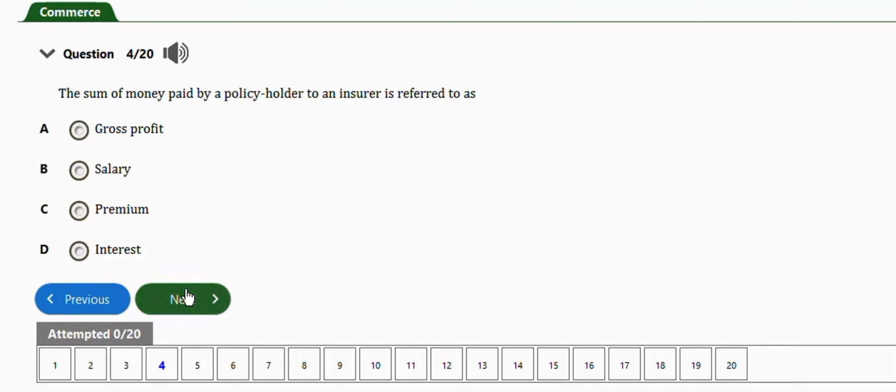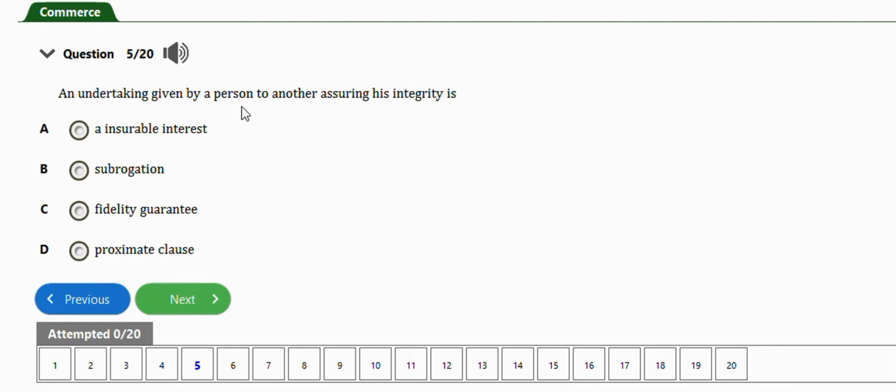Okay, next question is this one. It says an undertaking given by a person to another assuring his integrity is, we have an insurable interest, obligation, fidelity guarantee, we have proximate clause. So guys, the right answer to this question is option C, which is fidelity guarantee.